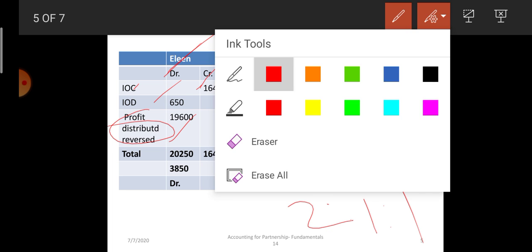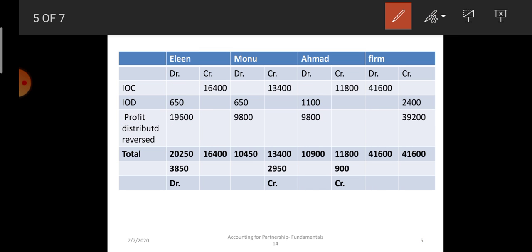Now all of you find out the net difference. First the total is calculated. 20,250 is debited to Eileen and the credited amount is 16,400. So the net difference is 3,850 rupees. Now see students, please do the calculation yourself. Addition, subtraction, multiplication, division, everything you do yourself. Until you practice, you will not understand these questions properly.